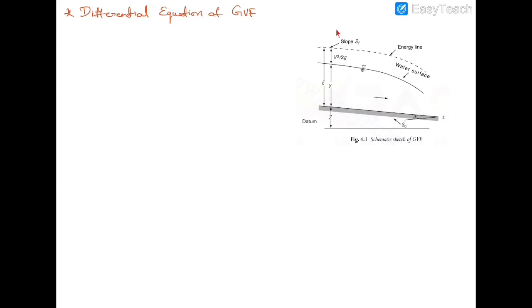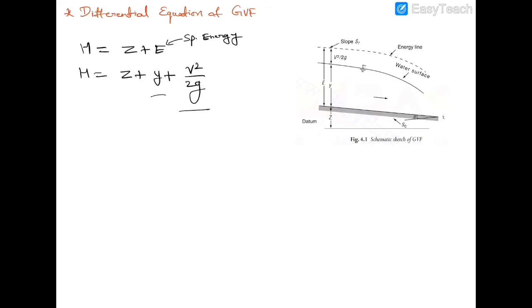At a particular section, the total energy will be capital H is equal to Z plus E, or Z plus y plus V square upon 2g, where E is specific energy and specific energy is y plus V square upon 2g. Differentiate this equation with respect to x. x is denoting horizontal direction.